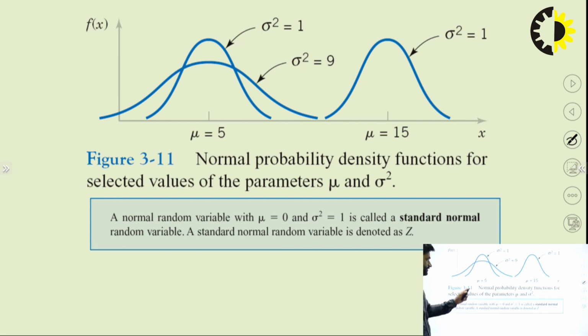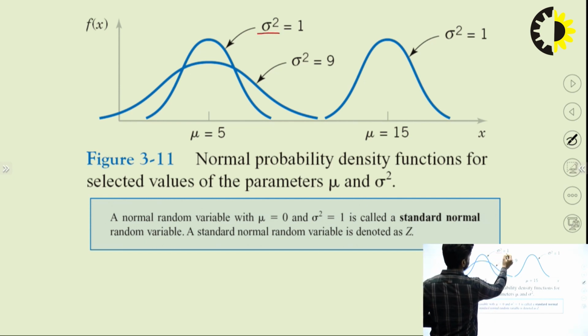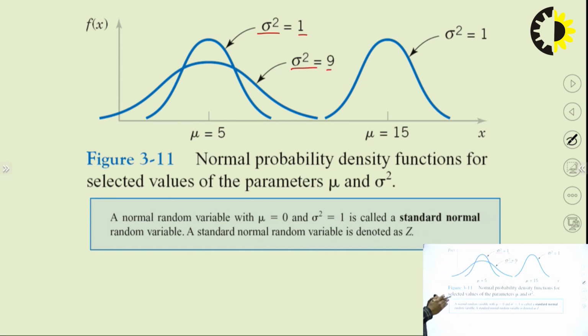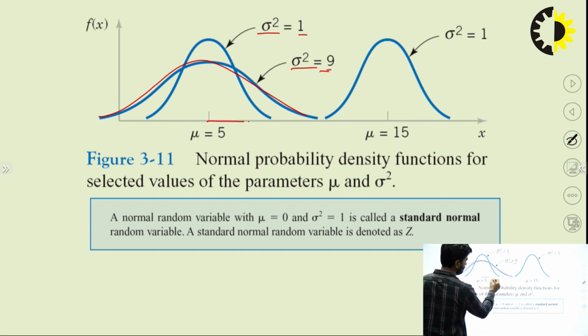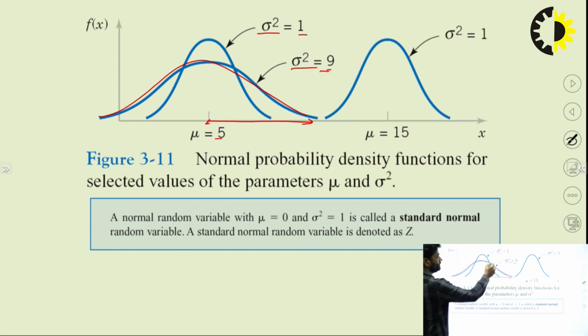Now this will give you the relationship between the mean and variance. In this graph you can see some values here. Sigma square is 1, sigma square is 9. Now the more the variance, the more it is deviated. As you can see in this graph, when variance is 9, it is more deviated from the mean value, that is 5, and when the variance is 1, the deviation is less.